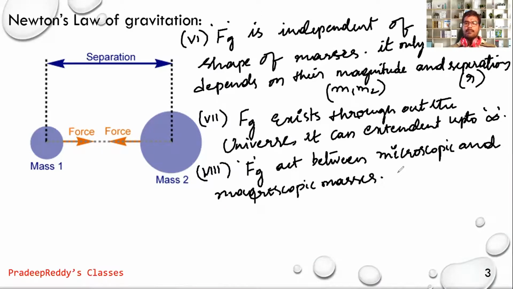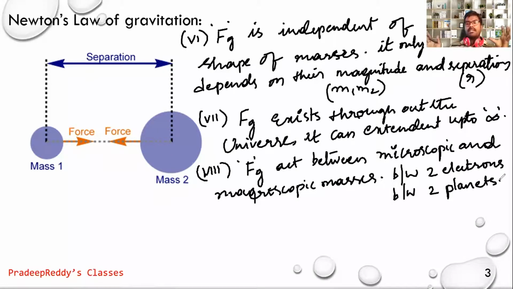That is, between two electrons, they act. Gravitational force will be acting between two electrons. Electrons do have some mass. There is a gravitational force acting between two electrons. And they also act between two planets. Planets are very huge masses.